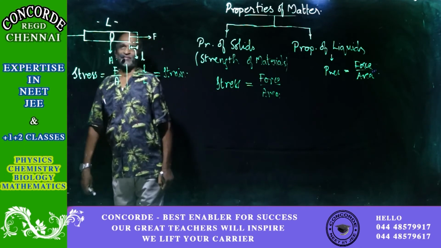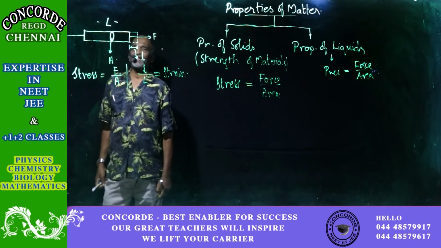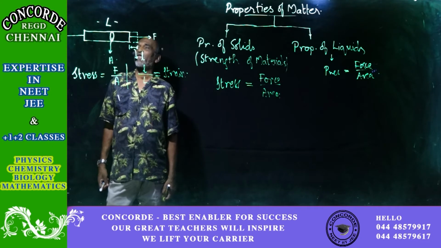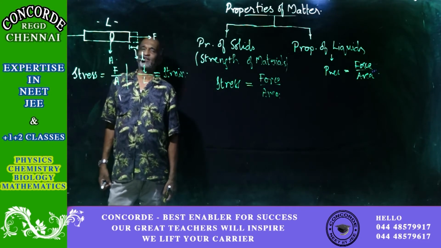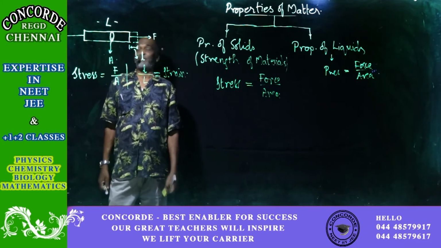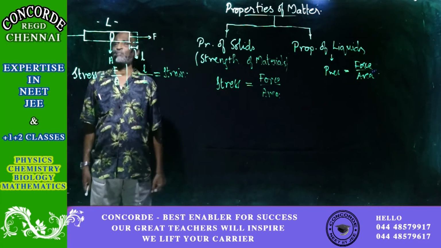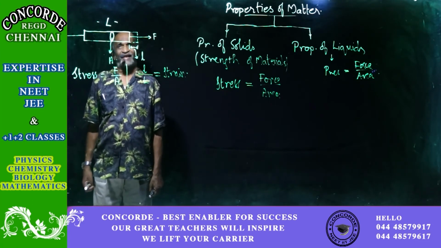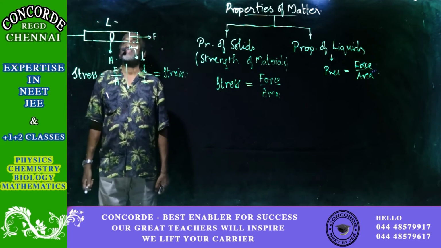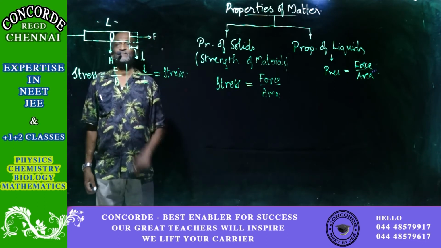A permanent deformation. Okay. So now we have to understand what is deformation. When you apply a force, that is, when the force is under action and there is deformation, that is called a temporary deformation.